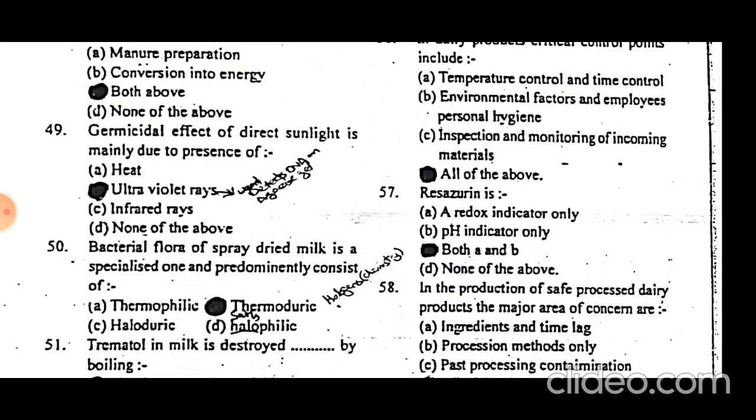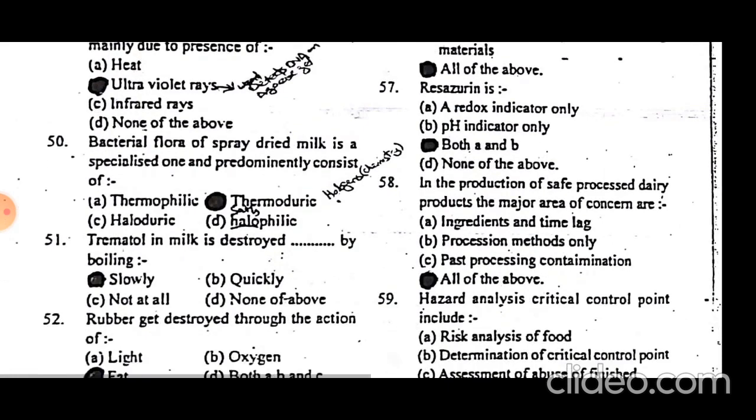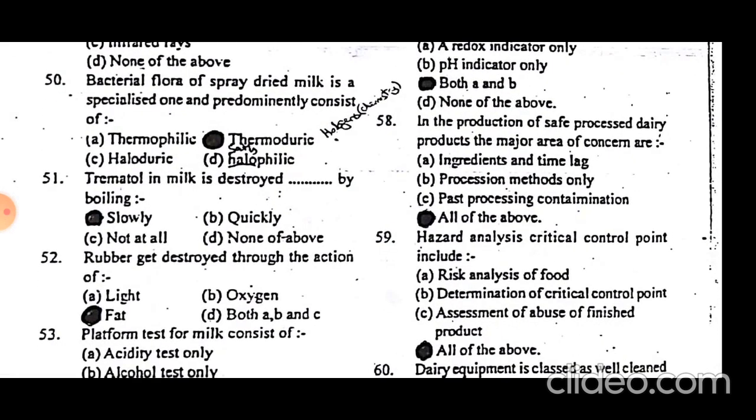The bacterial flora of spray dried milk is a specialized one and predominantly consists of thermoduric bacteria. Thermoduric means that they can tolerate temperature to a very great extent, even pasteurization. So if the milk is dry milk in the form of spray dried milk, it has a specialized bacterial flora that predominates with thermoduric bacteria.